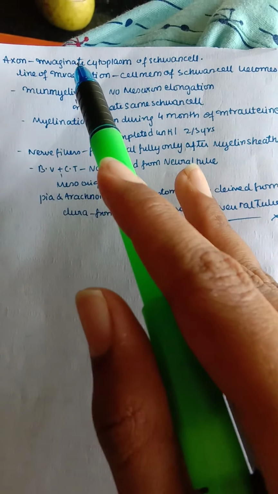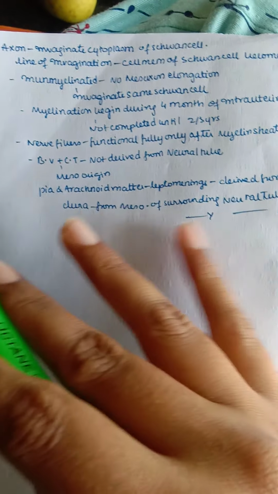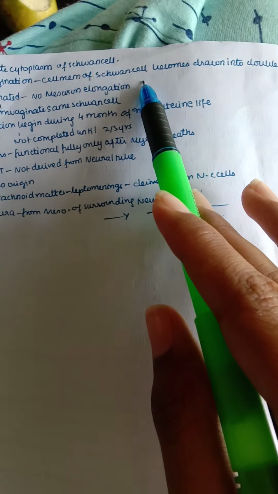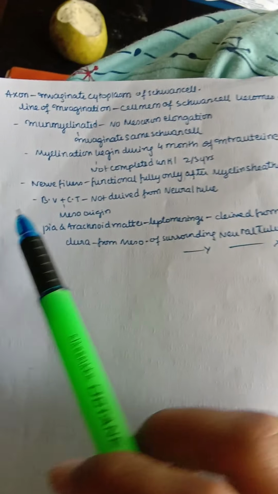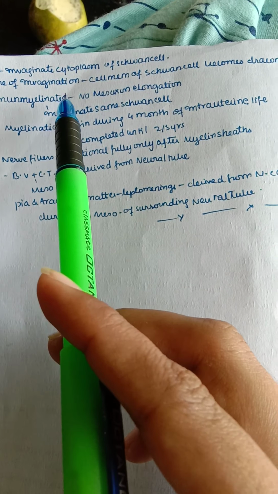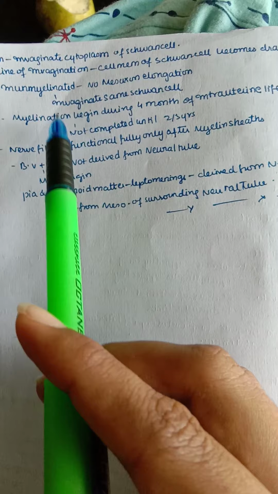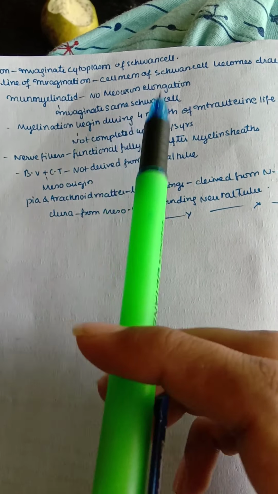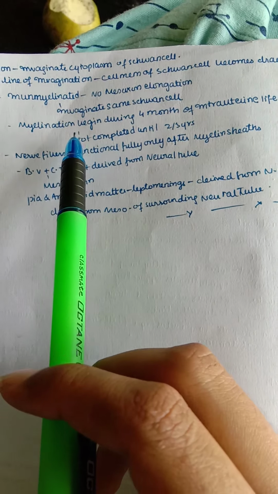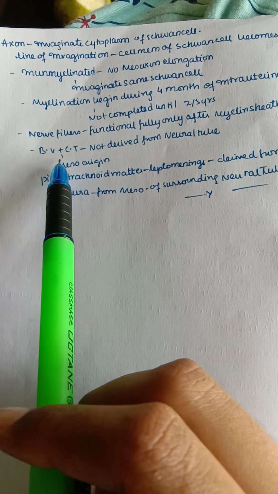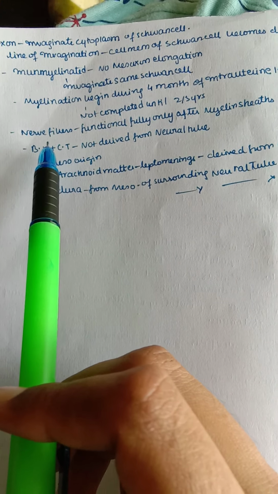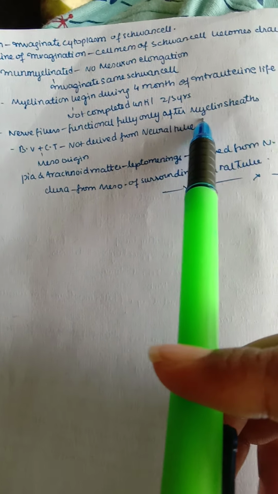Next, coming to the axon. The axon invaginates the cytoplasm of the Schwann cell, and at the line of invagination the cell membrane of the Schwann cell becomes drawn into a double-layered mesentery, forming the mesoaxon. It is spirally wound around the axon, and if it contains fat in it, then it forms the myelin sheath. In unmyelinated neurons, there is no mesoaxon elongation; the axon simply invaginates the Schwann cells. Myelination begins during the 4th month of intrauterine life, and it is not completed until 2 to 3 years after birth. The nerve fibers are fully functional only after the myelin sheaths are formed.